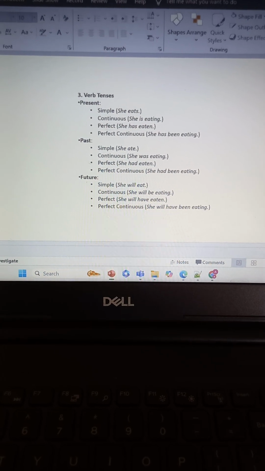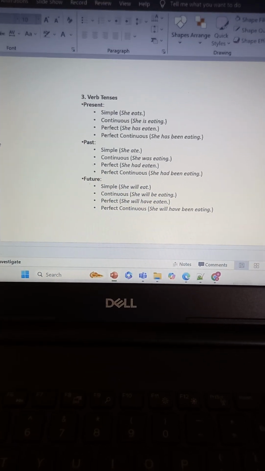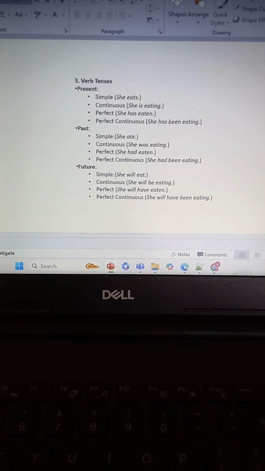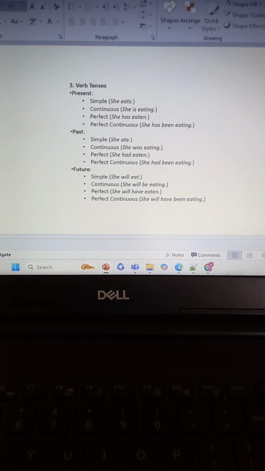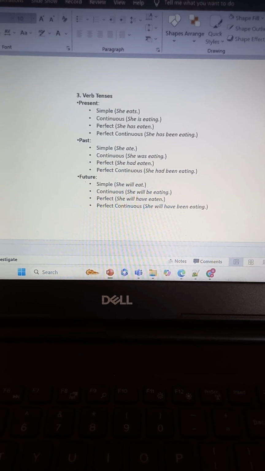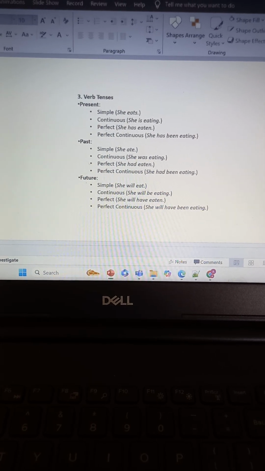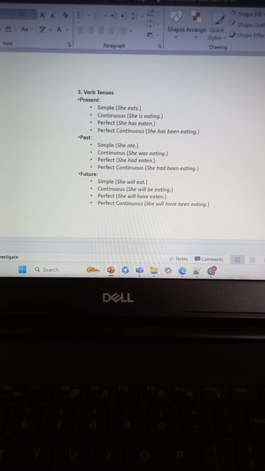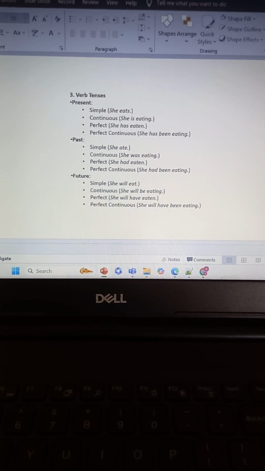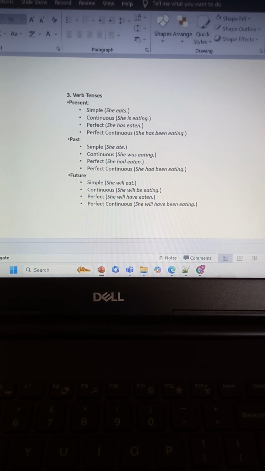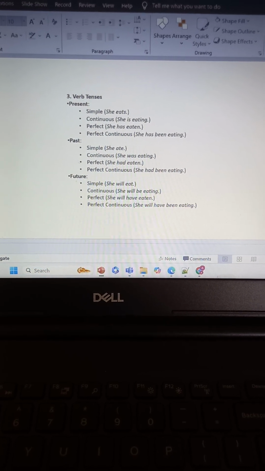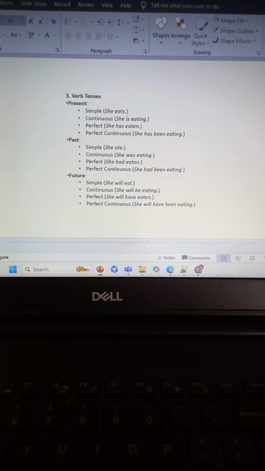If it is singular, then is. If it is plural, then are. Verb plus ing form. This we call the ing form. Perfect tense: subject, have, has, and verb with third form. Perfect continuous is subject, have, has, and been, and ing.